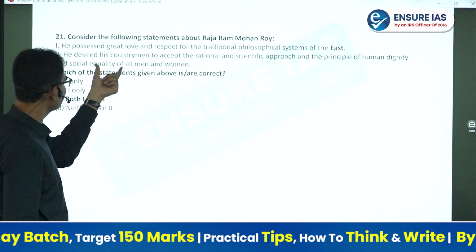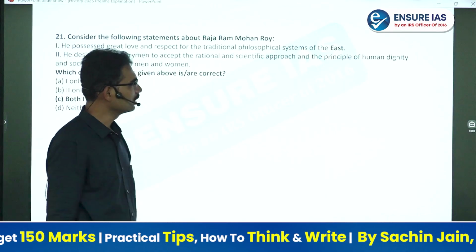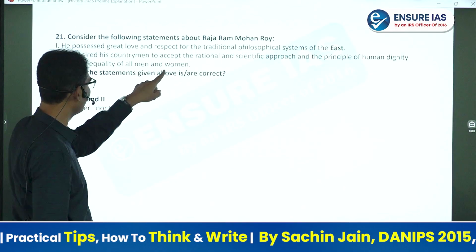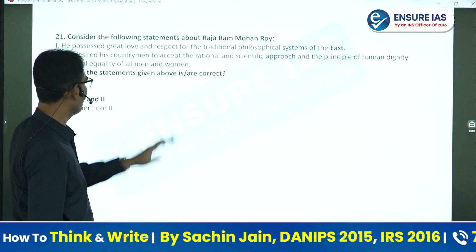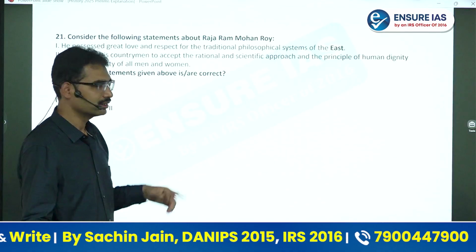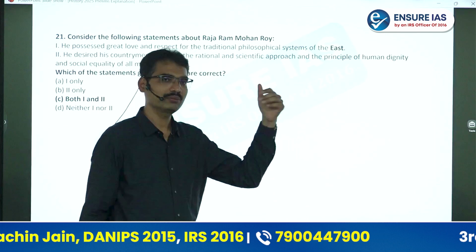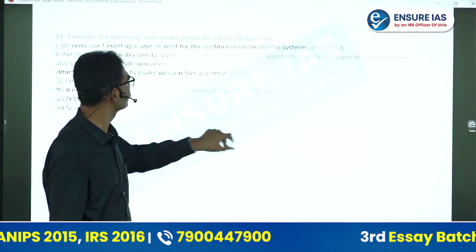Second one, he desired his countrymen to accept the rational and scientific approach and the principle of human dignity and social equality of all men and women. Which of the statements given above are correct? Here answer is both 1 and 2. Because he wanted to respect the East also, at the same time take whatever is good from the West. That's why both are correct.